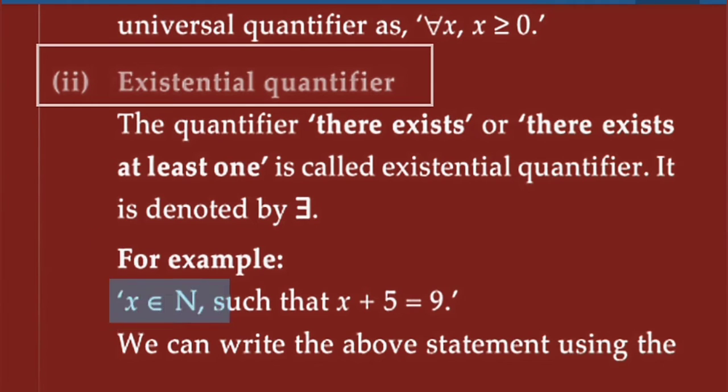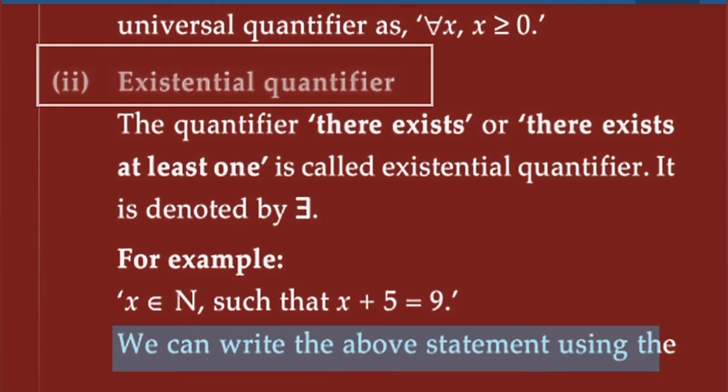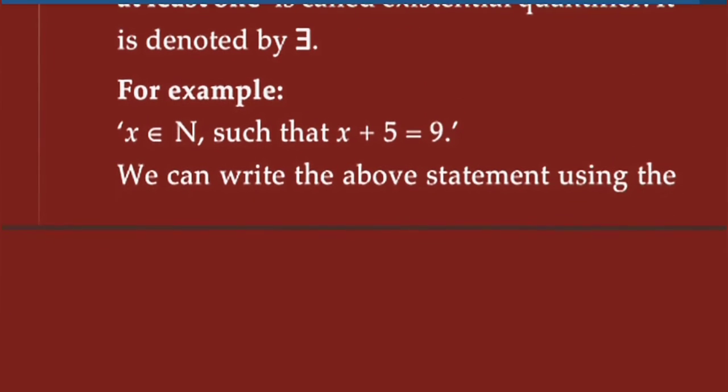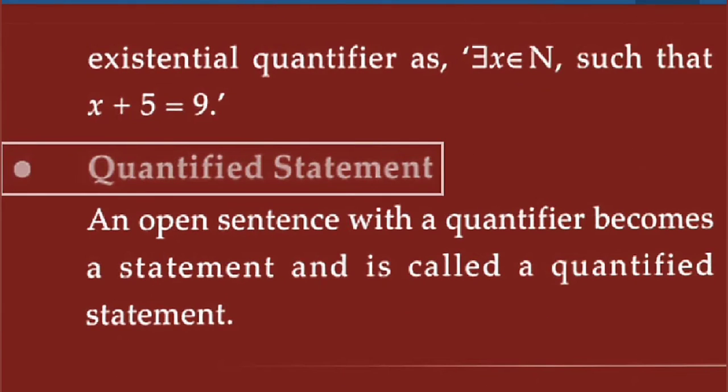For example, x belongs to N such that x plus 5 is equal to 9. We can write the above statement using the existential quantifier as, this read as there exists at least one x belongs to N such that x plus 5 is equal to 9. Here this symbol is read as there exists, or there exists at least, x belongs to N. Remember.